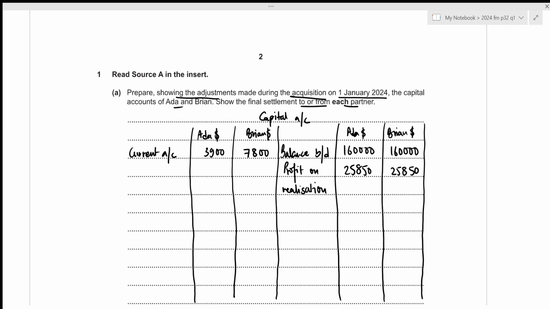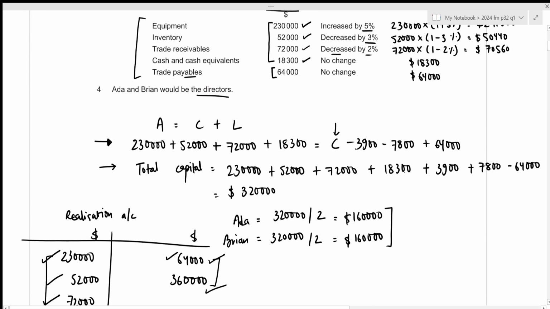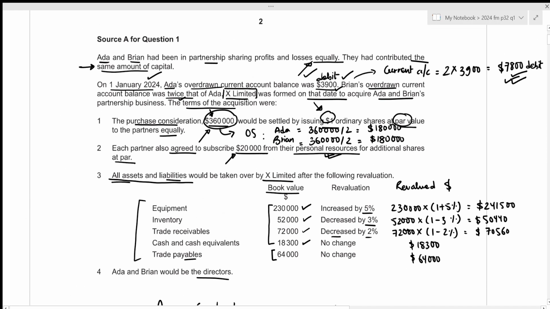Now we need to list down any asset taken over by partners on the debit side, but in this question, no information was given regarding any asset taken over by partners. Then, since this is a case of acquisition, we also need to list down how our purchase consideration is being settled on the debit side of the partner's capital account. In this case, we know that both the partners will be receiving ordinary shares at par value, and the total amount they will be receiving is 180,000 each.